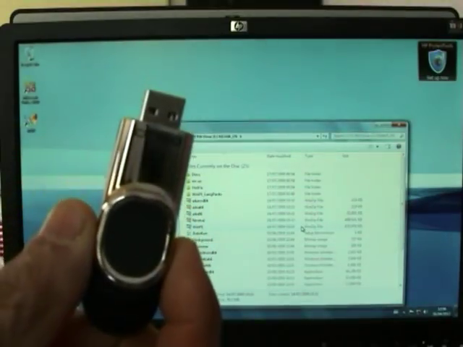So now we've actually got that in there. Now you use a bootable UFD to start the reference computer, so you can capture an image of the hard drive after you install and customize Windows 7. That's on the reference computer. So we're going to use this to create a boot UFD.